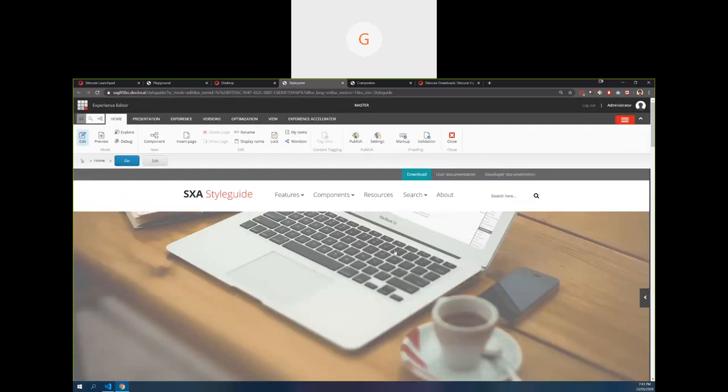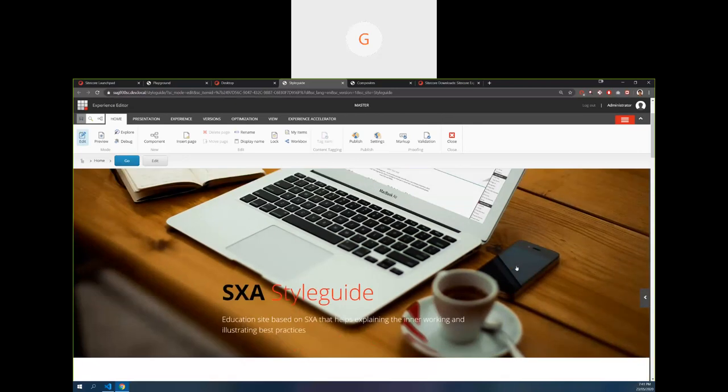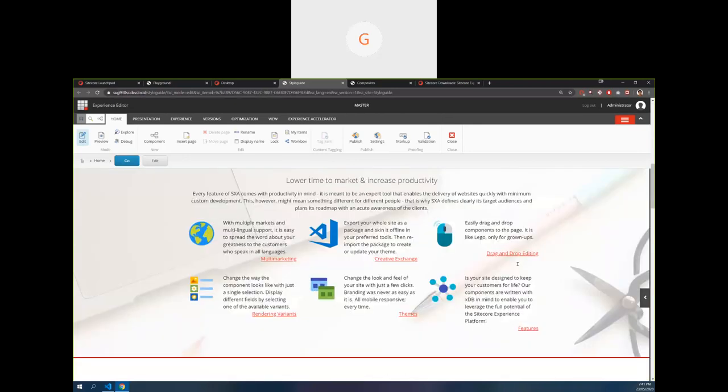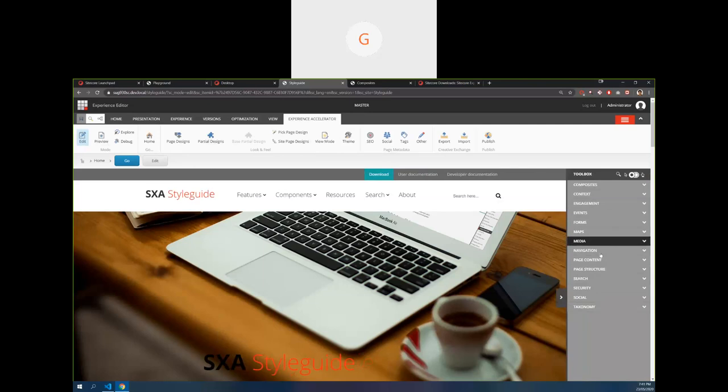Okay, if you notice here, we are getting the full page in the Experience Editor, right? Main thing, two points to notice here is we get a new tab, which is Experience Accelerator, with a lot of options which are specific to Experience Accelerator, I mean specific to SXA. And on the right side, if you notice, you get the toolbox. This is the one where all the out of the box configured components will appear here, and then we can just start drag and drop and we can just start working on the components.